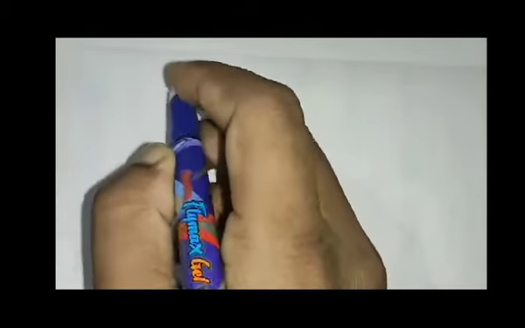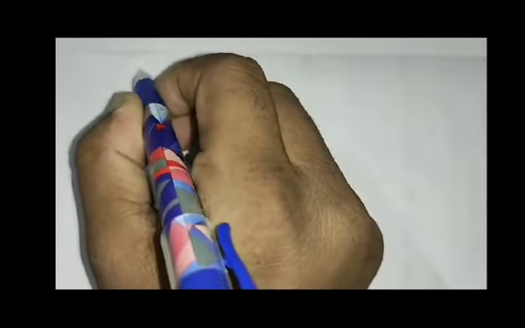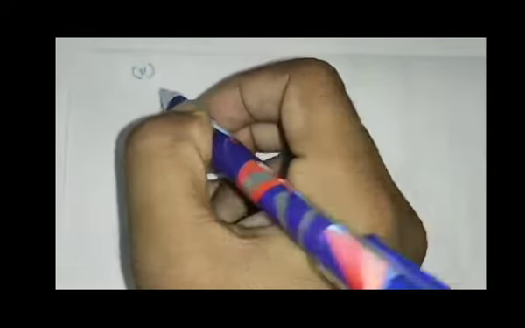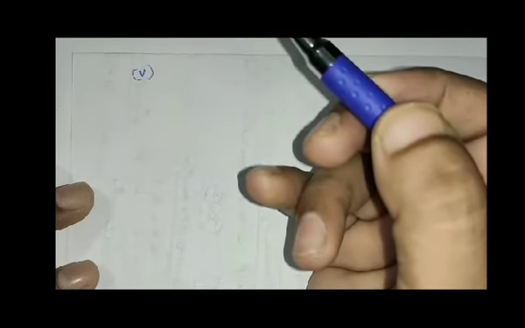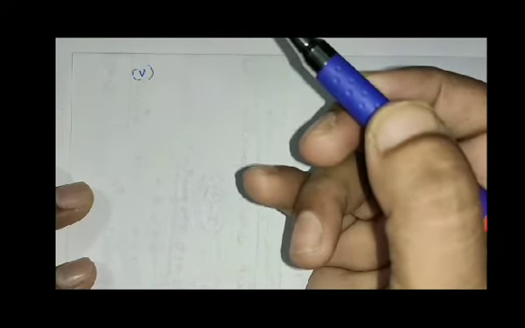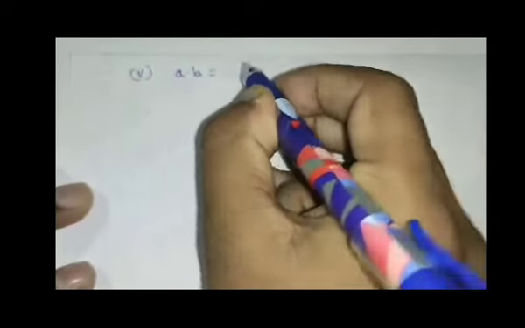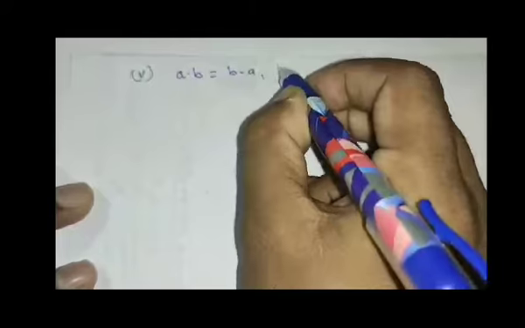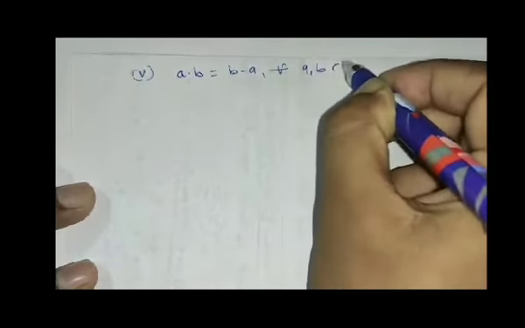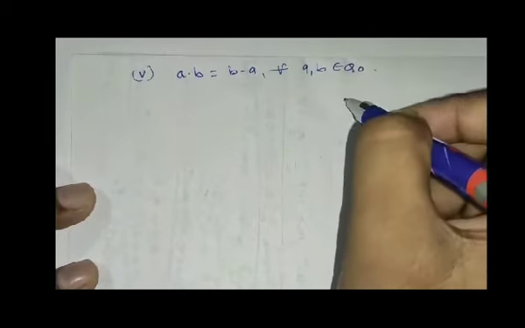So students, this is an example of a group. Now we check the fifth property, whether the given set is abelian or not. For any rational numbers, A dot B and B dot A must be equal, for all A, B belonging to Q naught.